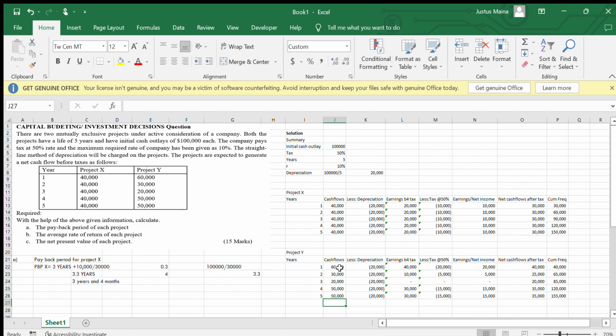So in simple terms, what you can see there is that we have some computation that has been shown on how project Y will be moved. Remember what we did in the depreciation part, and we got the earnings before tax, then we deducted the tax, then we got the net income or the earnings, and then the net cash flows after tax, and also the cumulative figures. So now we can compute the payback period for project Y,